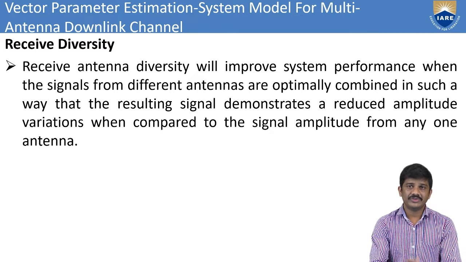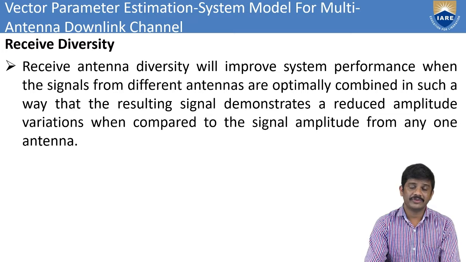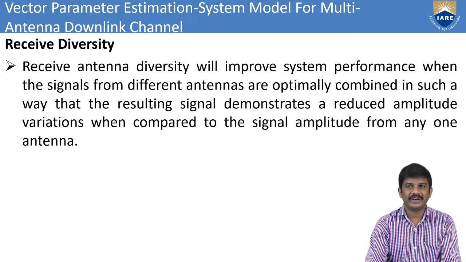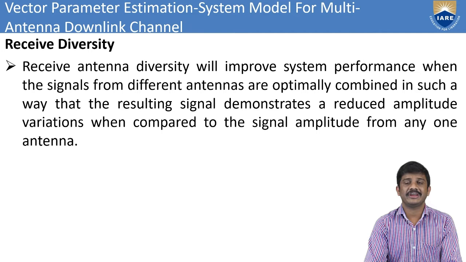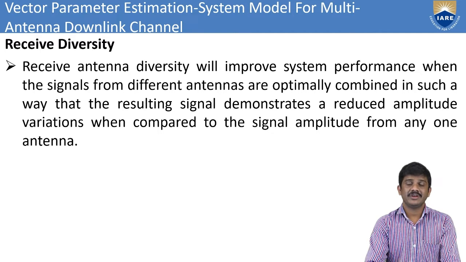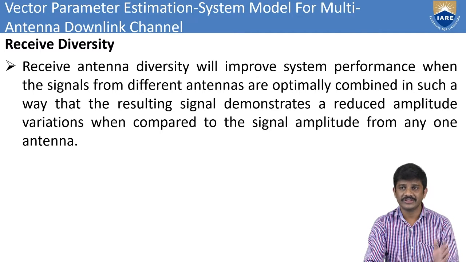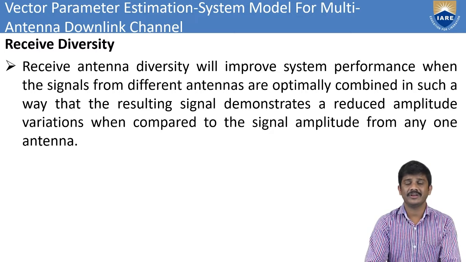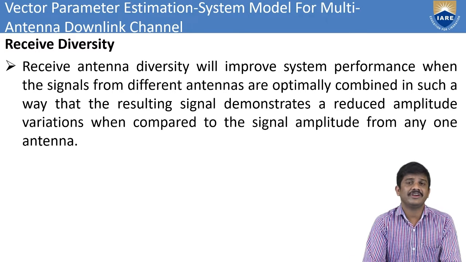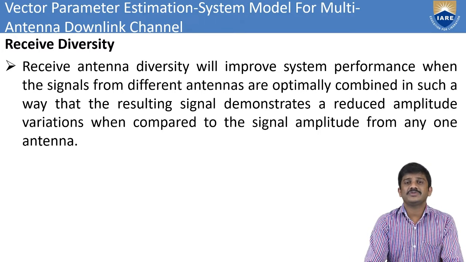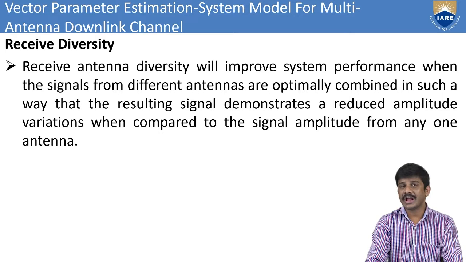Coming to the receiver antennas, we also improve the system performance when signals from the different antennas are optimally combined in such a way that the resulting signal demonstrates reduced amplitude variations. Amplitude variation means we have different amplitudes in the signal, compared to the signal amplitude from any one antenna.